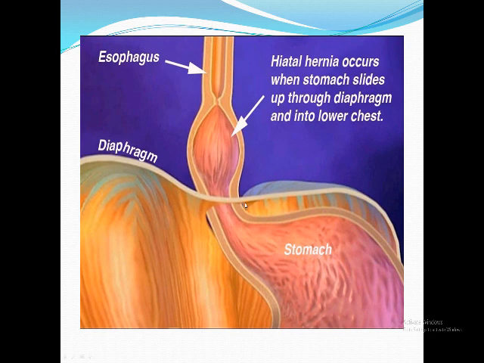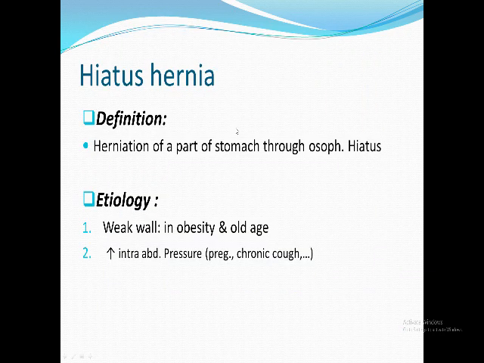The opening in the diaphragm for the esophagus is called the esophageal hiatus. The stomach herniates from the abdomen through this opening to the chest. This is the definition, and the etiology. The etiology is the same as any other hernia: either a weak wall, where the wall here is the diaphragm, the muscle of the diaphragm is weaker, which increases in obesity and old age, or increased intra-abdominal pressure. These are the causes of any hernia.